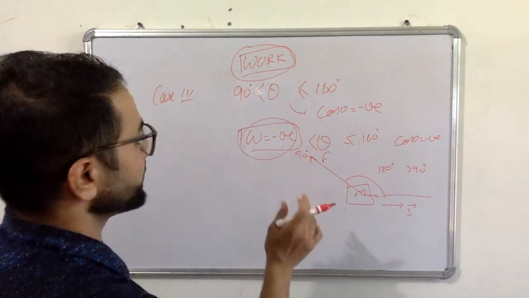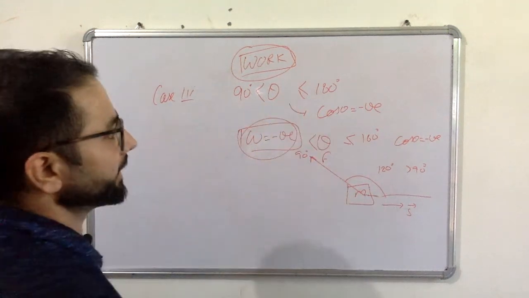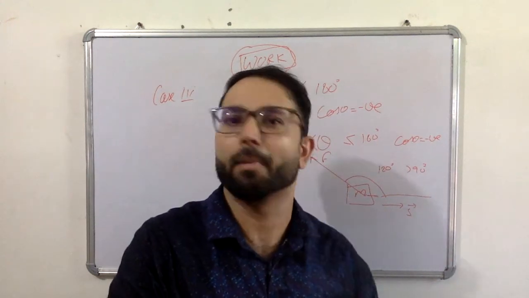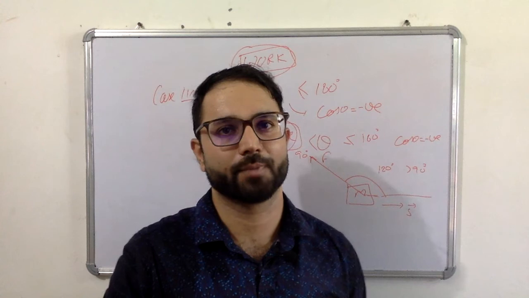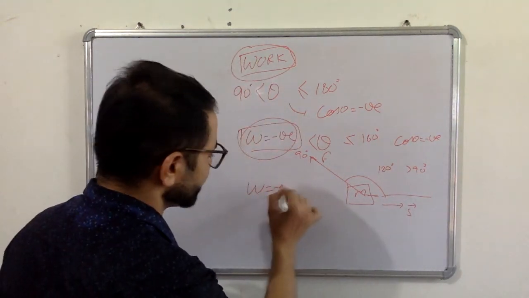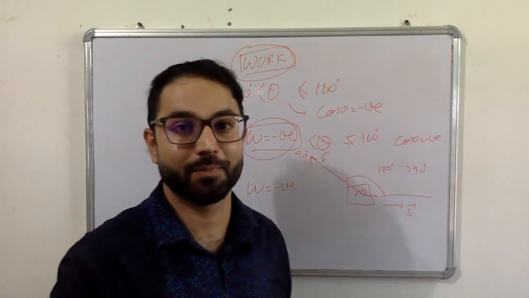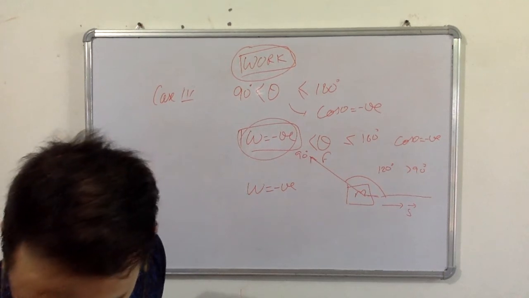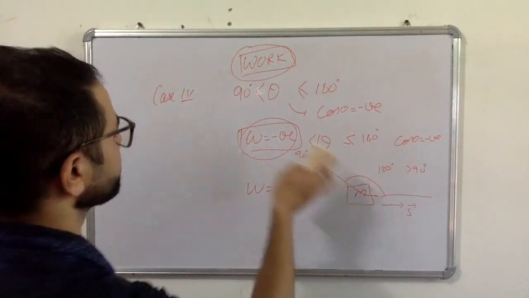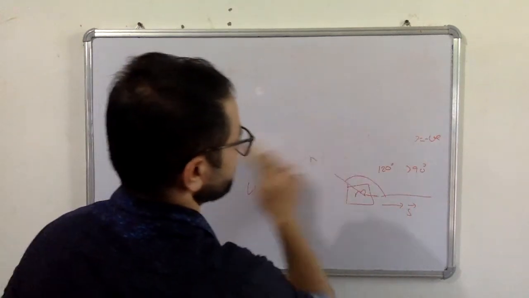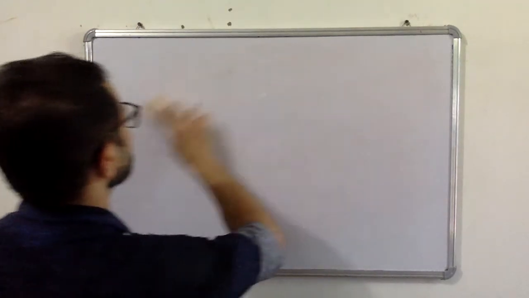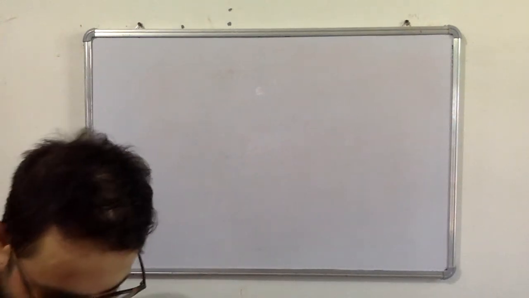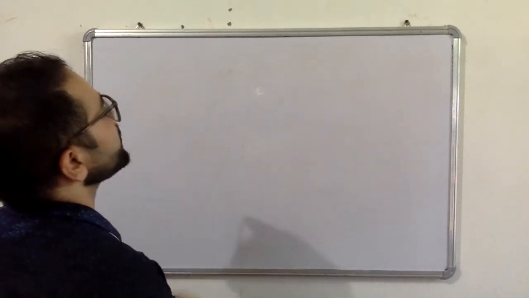So this is the definition of work for theta greater than 90 degrees. Work is done, but opposite to the direction of force. Displacement is produced, but opposite to the direction of force. So this is called negative work. Okay, we can take another example also. After defining this, I will explain some very important points for NEET and JEE.